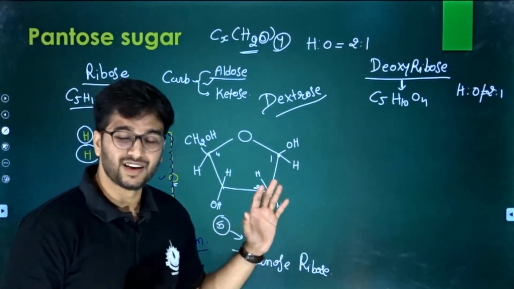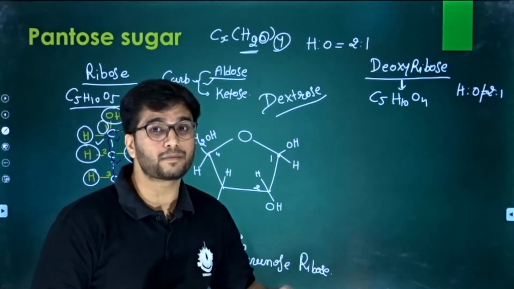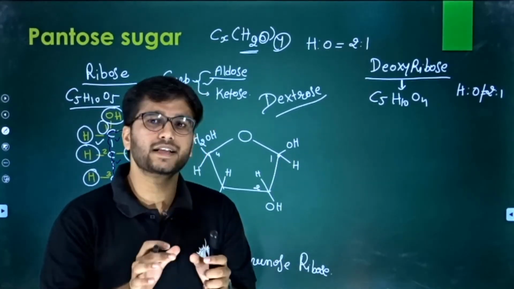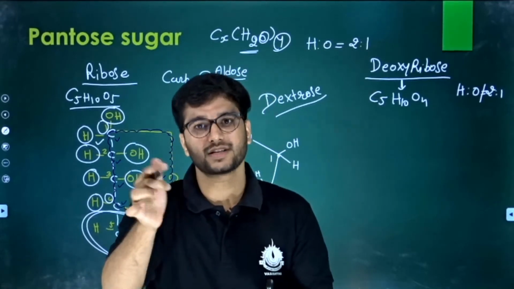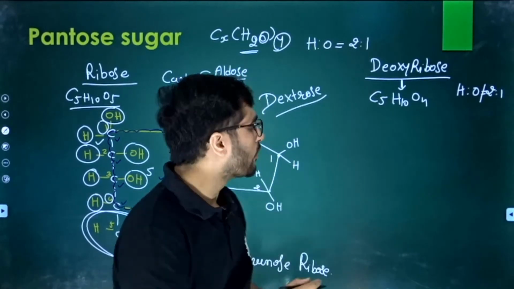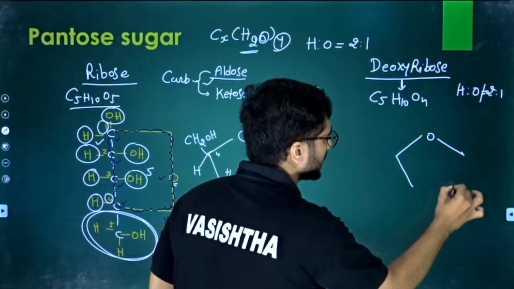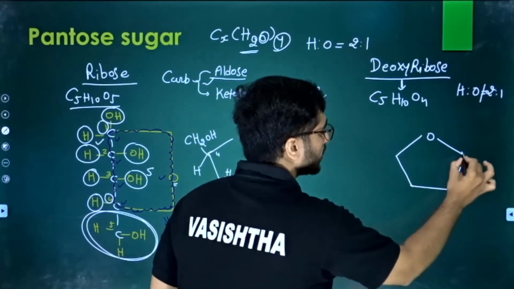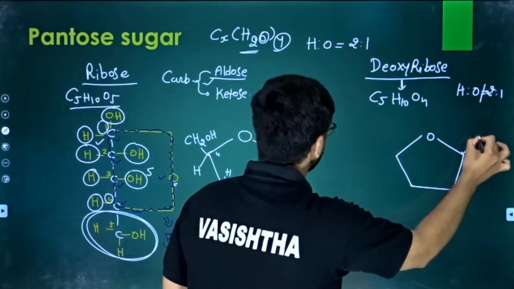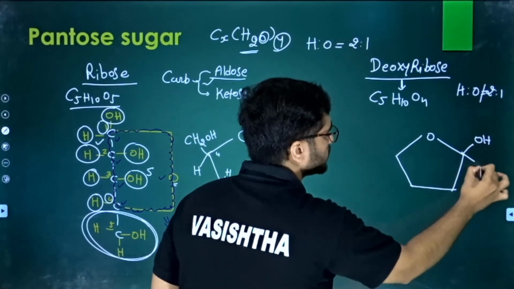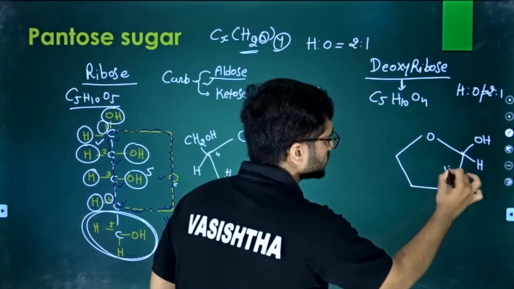Now the question is, sir, this is ribose. What do you mean by deoxyribose? As the name suggests, it is deoxyribose. So the structure is very similar, both the linear structure as well as the cyclic structure. They are very similar to your ribose sugar. So let's first draw the ribose here and then we will make a change.